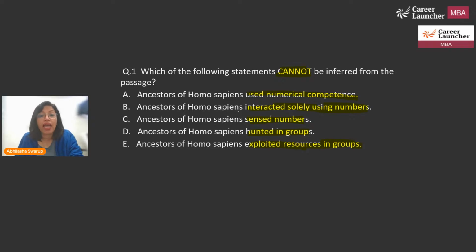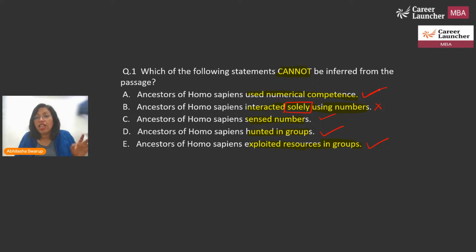So, which of these can be inferred? Let's find those out. Number one, that ancestors of Homo sapiens, the bacteria, were using numerical competence. Yes, and that can be proved through the Vibrio fischeri. They interacted solely using numbers is not something that we know. They sensed numbers, yes, is something that can be inferred. They hunted in groups is something that you can infer, and they exploited resources in groups also can be inferred.